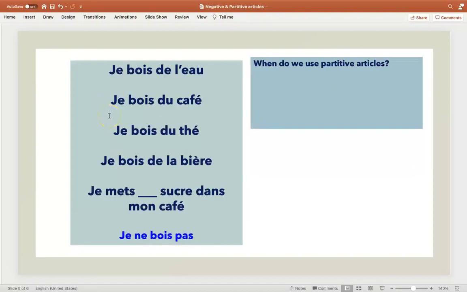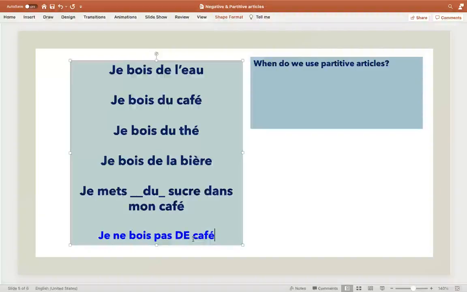So here are some examples of words that either start with a vowel or are masculine or feminine, and what that does to the partitive article. Je mets sucre is masculine. What am I going to put in this blank? Je mets du sucre dans mon café. Now, je ne bois pas. What am I going to say if I want to say I don't drink coffee? What do you think I'm going to say here? Je ne bois pas de café, because it's negative.